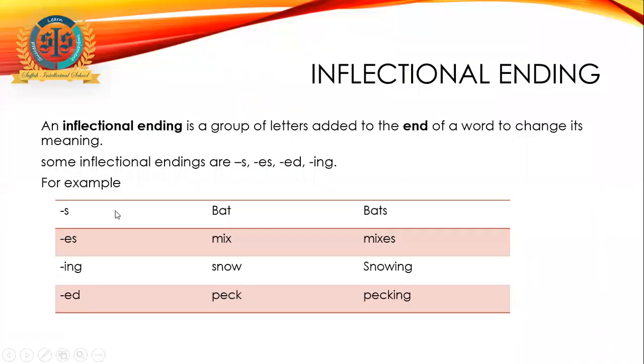See, s. Bat is a word. When you add s with it, it becomes bats, meaning plural. Es is added to mix. Mix is a word. It becomes mixes, plural. Ing is added to snow. It becomes snowing. Snow is simple present tense, but when we add ing, it becomes continuous tense. Ed is added to pack, it becomes packed.